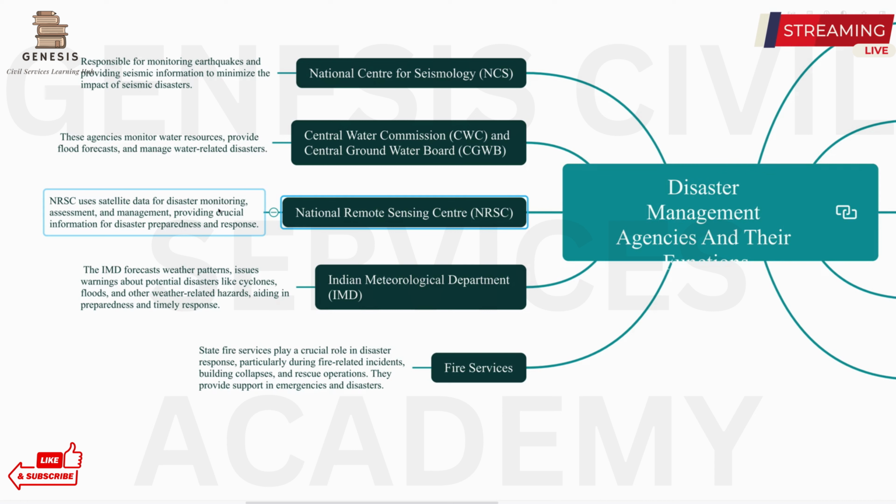Now what is this? Central Water Commission Board and Central Groundwater Board, what is this? These agencies monitor water resources and they provide flood forecast and manage the water related disasters. So whatever water related disasters there are, those are monitored by the Central Water Commission and Central Groundwater Board.